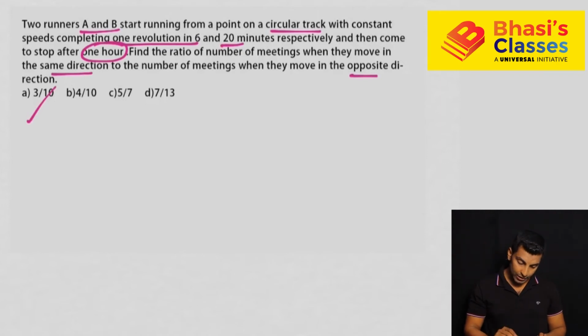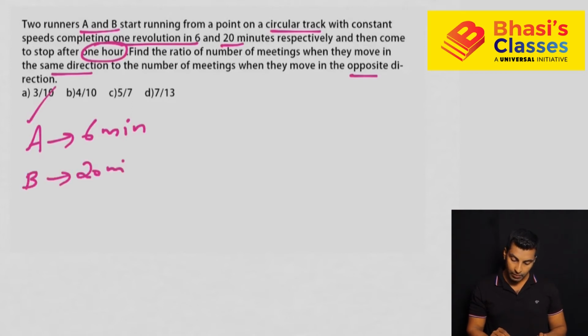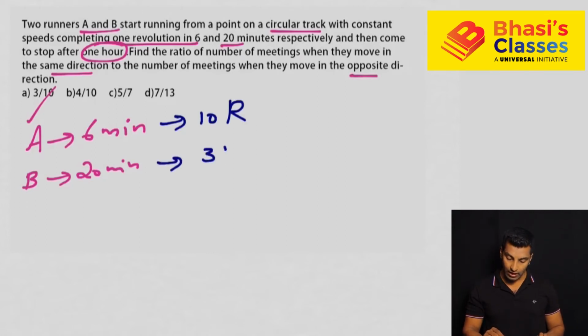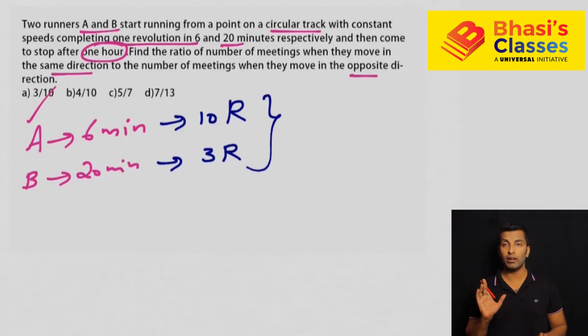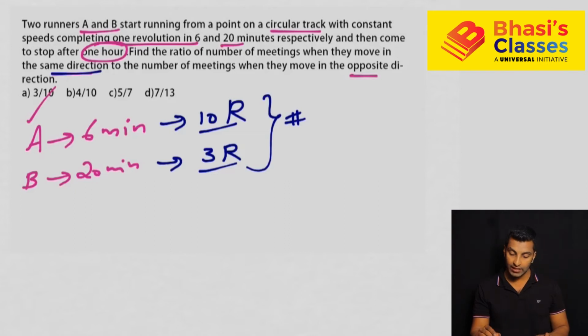So person A takes 6 minutes for one revolution, B takes 20 minutes for one revolution. If they are running for 1 hour, A will complete 10 rounds and B will complete 3 rounds. There is no problem in understanding this, right? So they run 10 rounds and 3 rounds respectively. Now the question is if they are moving in the same direction and if they are moving in the opposite direction. Let's take the first case, when they are moving in the same direction.